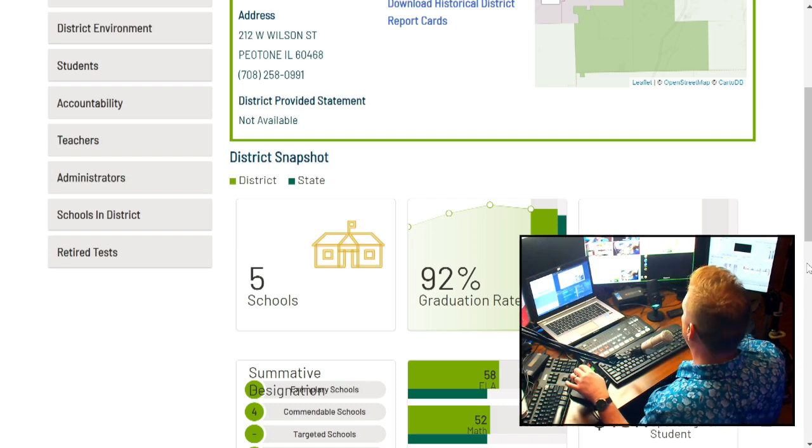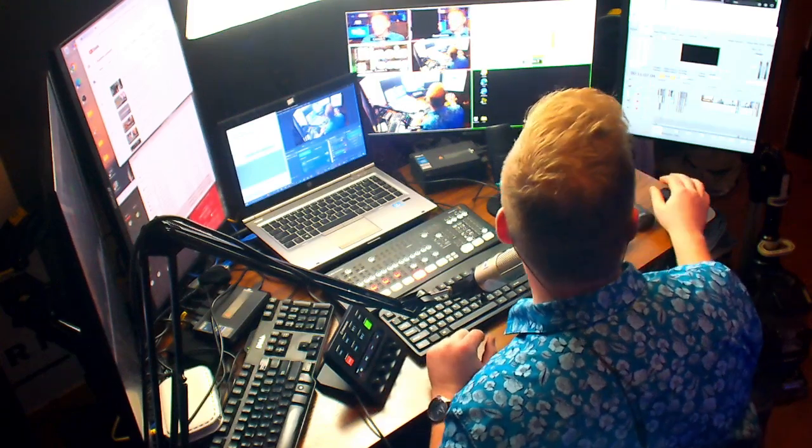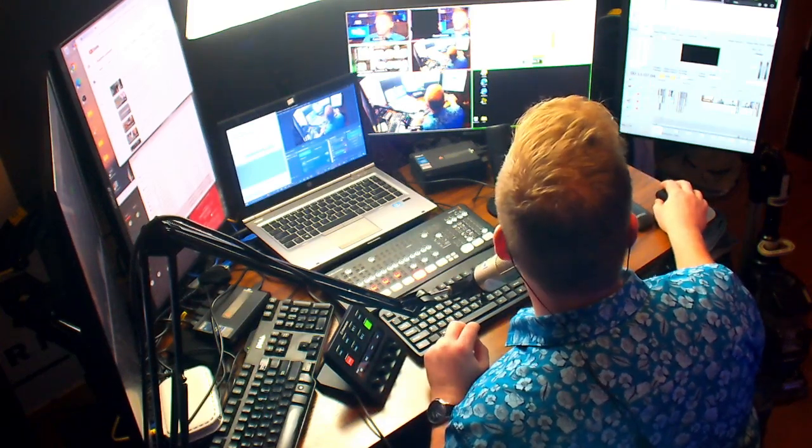I don't want to spend too much time on all of this, but hopefully it's instructive to show you can go to Illinois School Report Card and pull up your district's finances and see how they're doing. It's all about accountability, right? What are the education proficiencies? How are students doing? What's it costing per taxpayer, especially as you look at your property tax bill and how that's impacting you? So go check that out, spend some time with it, look up other areas, maybe tell your friends about it. But a good way to stay informed, especially as a taxpayer.